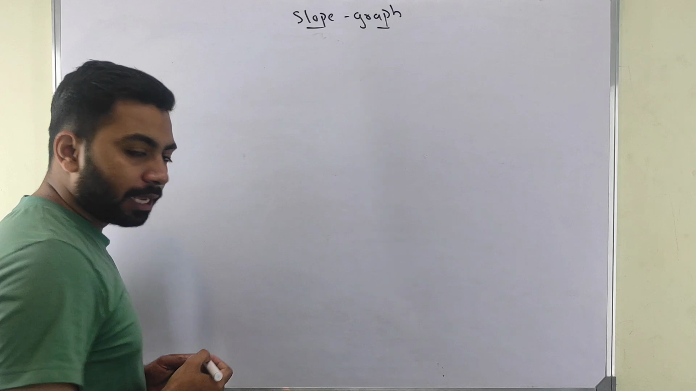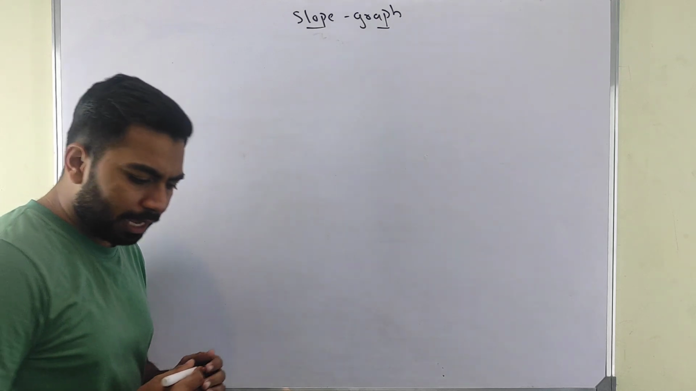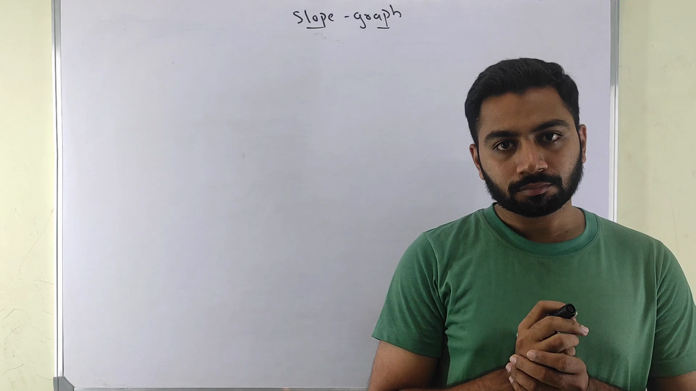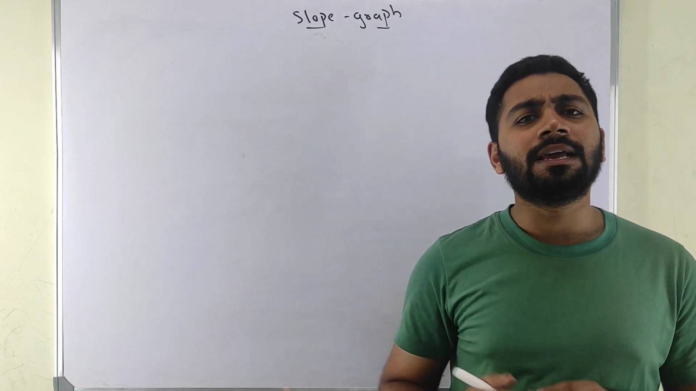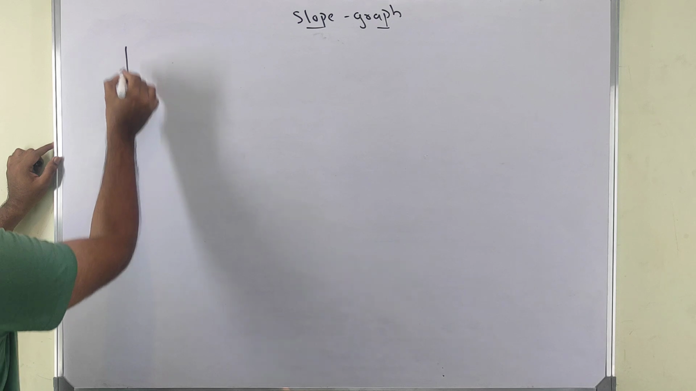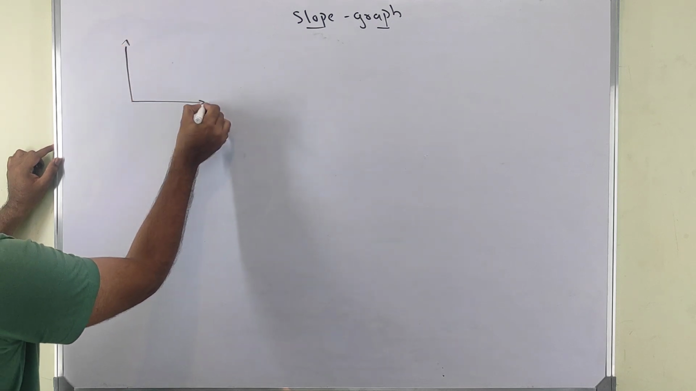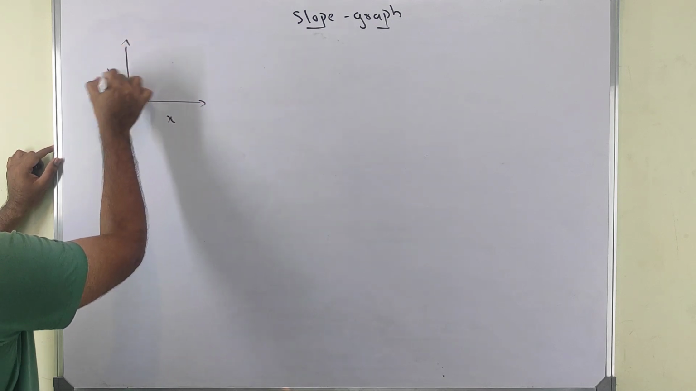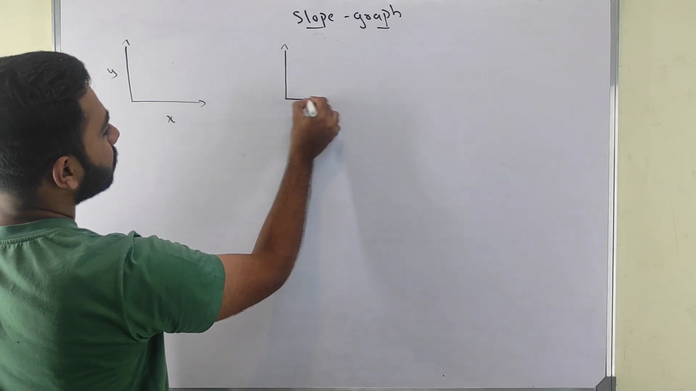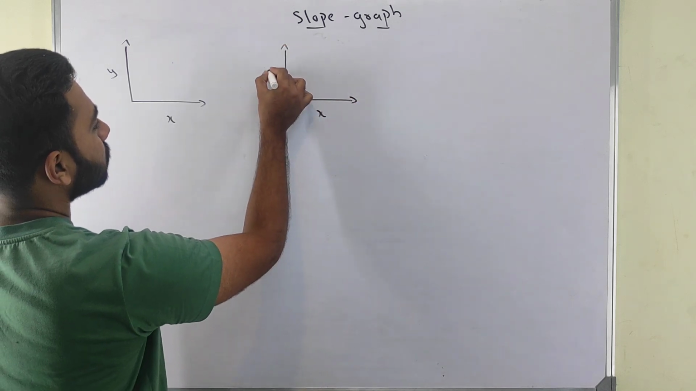See, before discussing graphs, you must know a few things. Any graph, we get the slope by tan theta. For example, if you have one graph like this, it is my x-axis, it is my y-axis. And one more, here also x and y-axis.